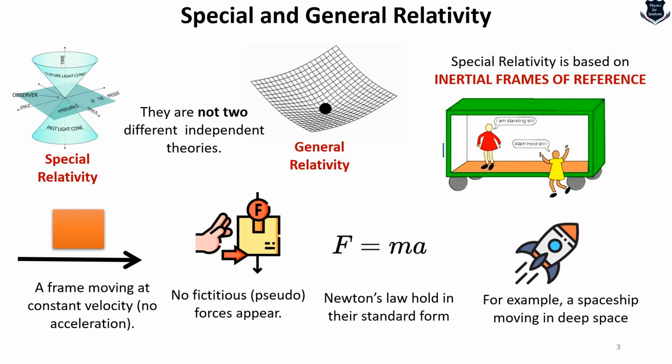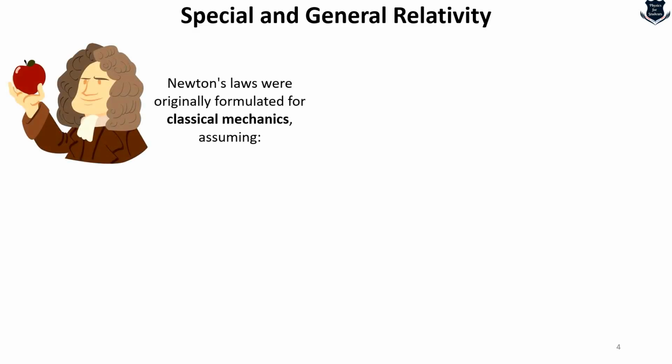Now, when I say that Newton's laws hold in their standard form, this requires a little bit of modification. This requires a little bit of better understanding in terms of special relativity, how these concepts have been modified. Well, in general, Newton's laws were originally formulated from what is called classical mechanics, and they assume three important things. First is that there is an absolute time. That means it is the same for all observers. It is a grand clock of nature which is going on and on and on.